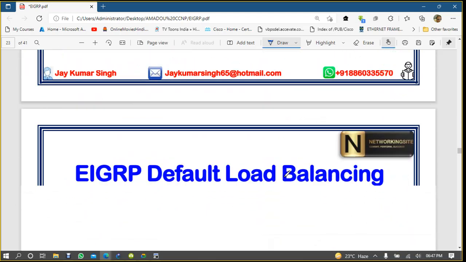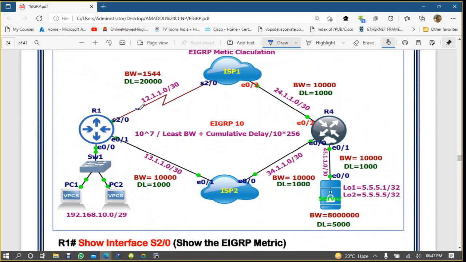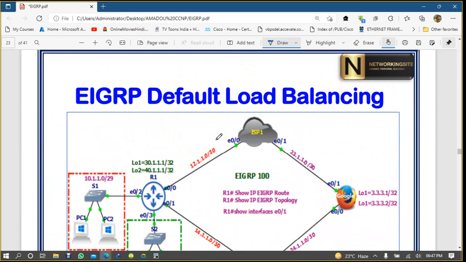But when the load is different, let me show you like that. Here you are using a serial link, right? And here you are using a fast ethernet link, right? So the path is different. It's not equal. Here will be a different metric and here you will have a different metric, right? In that case RIP and OSPF will not support this, but EIGRP will forward traffic from here as well as here at the same time, even when the cost is not equal.